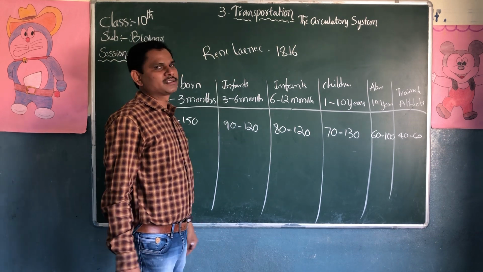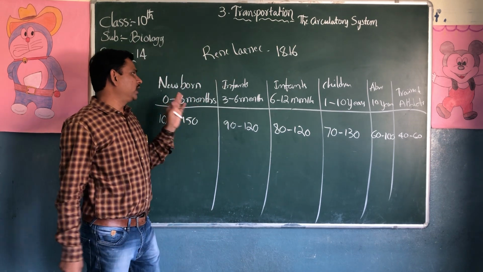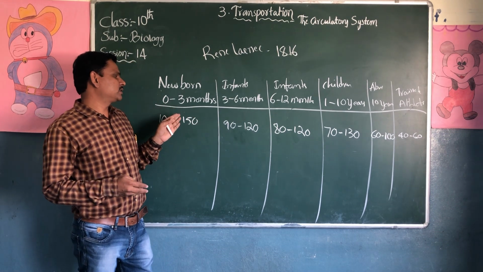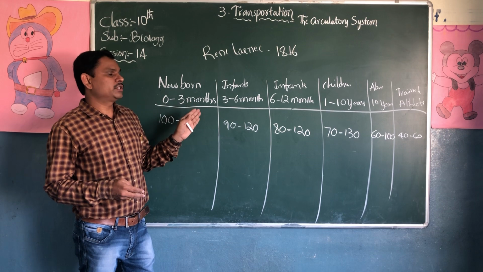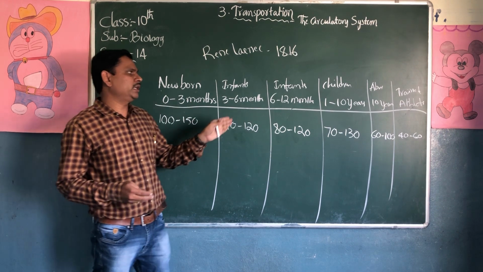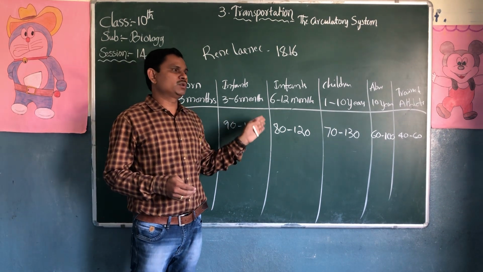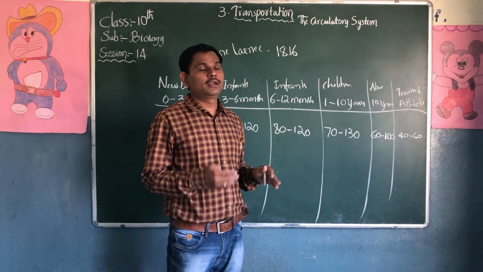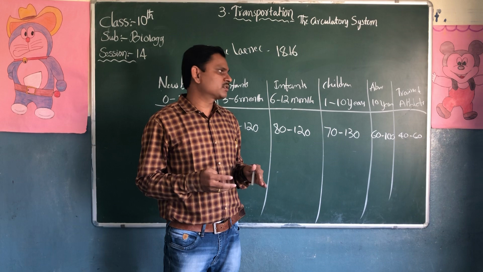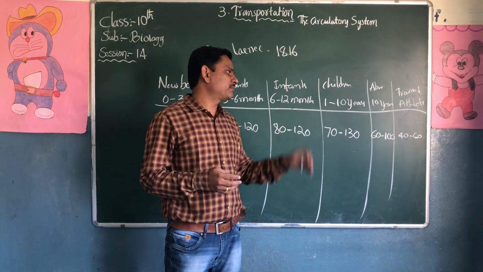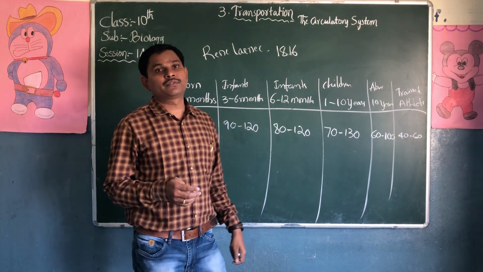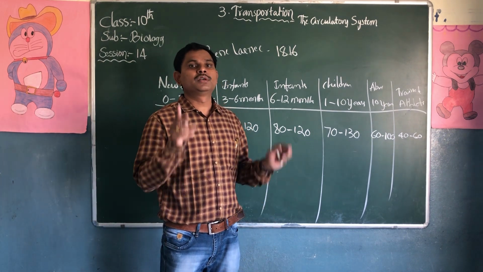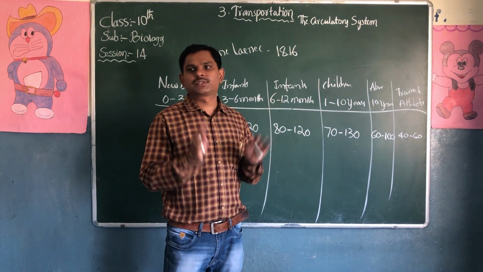So for different types of people: child 0 to 3 months 100 to 150, 3 to 6 months 90 to 120, 6 to 12 months 80 to 120, 1 to 10 years 70 to 130, above 10 years, adults and senior citizens, 60 to 100 per minute. Athletes or trained people have 40 to 60 per minute.